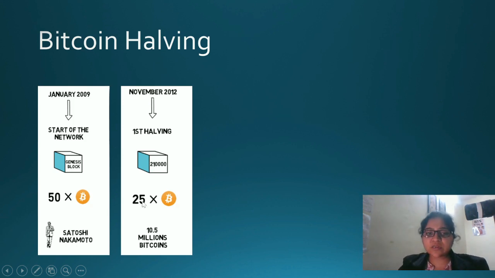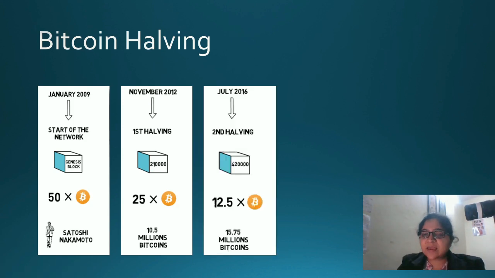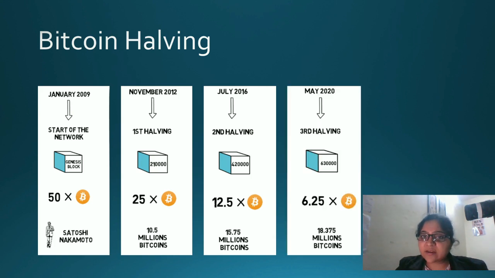The same calculation goes on. Then after another 210,000 blocks, the reward goes down to 12.5 Bitcoins, right? And it continues, and now, after May 2020, miners are getting 6.25 Bitcoins, correct?